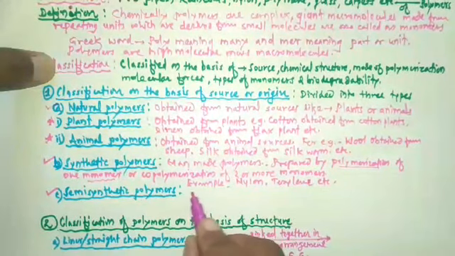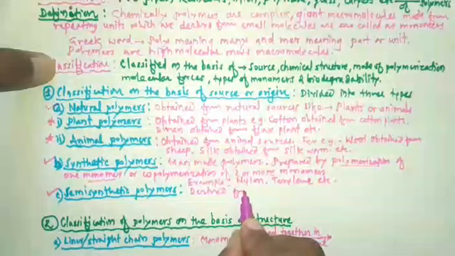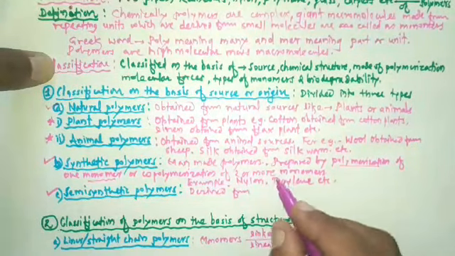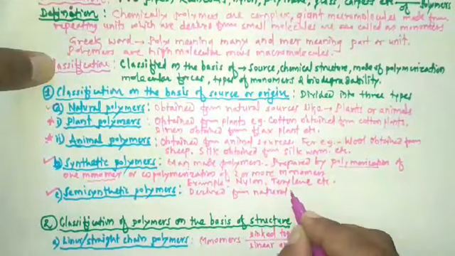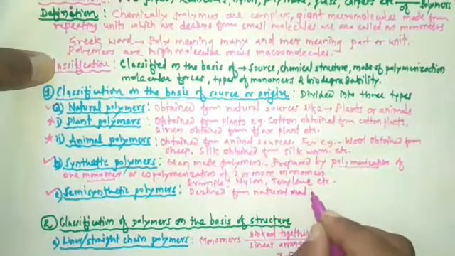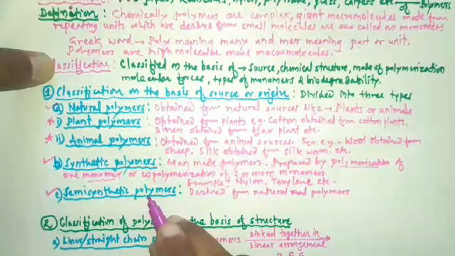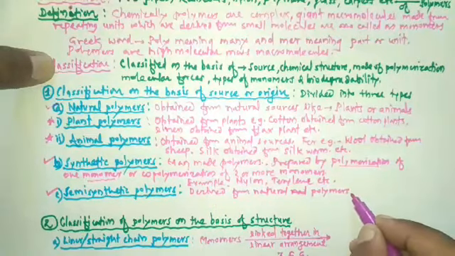Semi-synthetic polymers are the polymers which are derived from natural polymers.